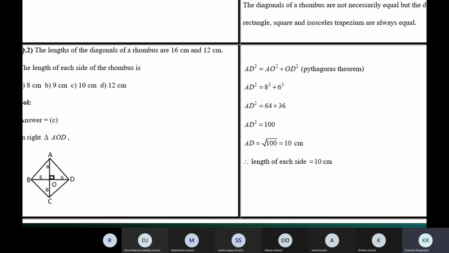AB plus BC plus CD plus DA. You should add the length of the four sides. The length of the boundary is the perimeter. Or you can use the formula 4 into side, 4 into 10, 40 centimeters, the perimeter. Well, perimeter is not asked.